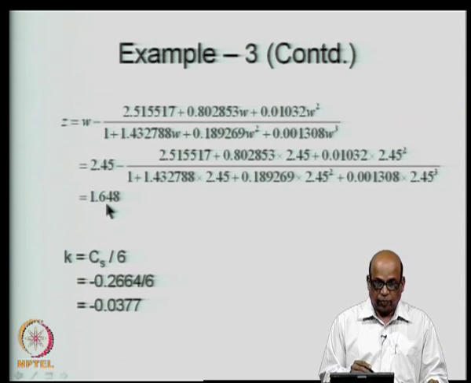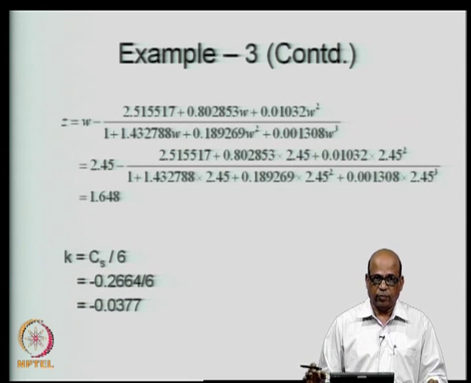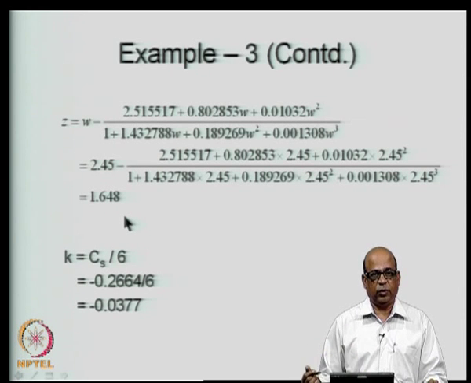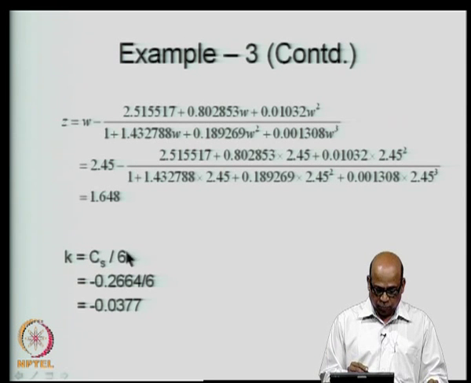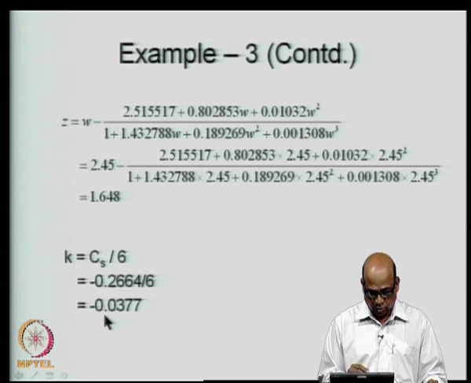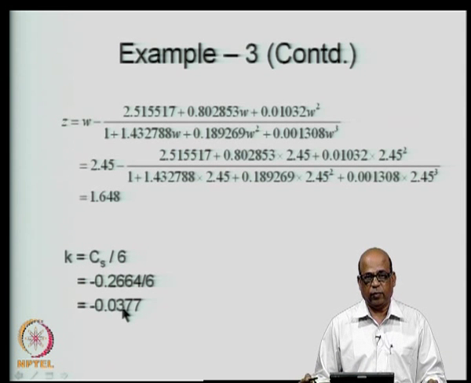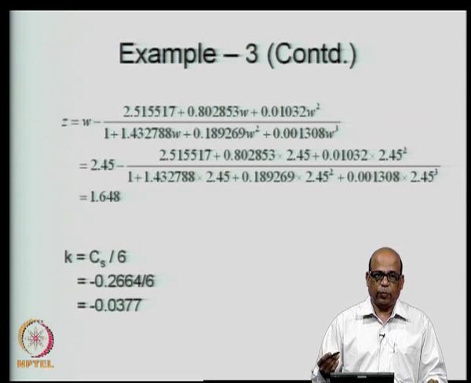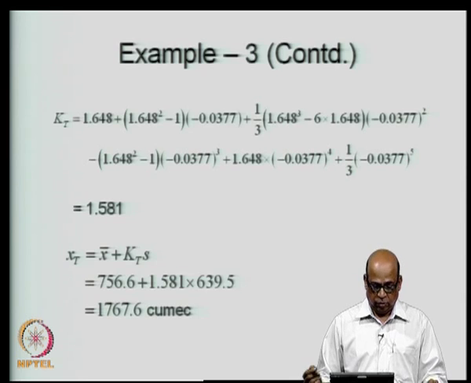and k as in the previous case, by that I mean as in the case of the normal distribution, because we were using the same return period of 20 years then. k is Cs by 6, Cs is minus 0.2664. So, the k comes out to be minus 0.0377 and this we use to obtain KT. So, KT is given by that expression.